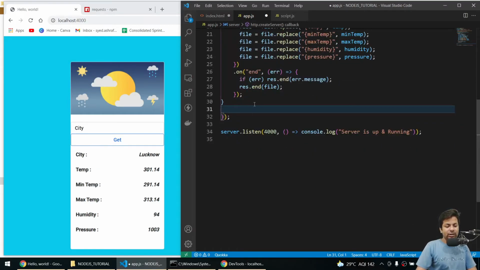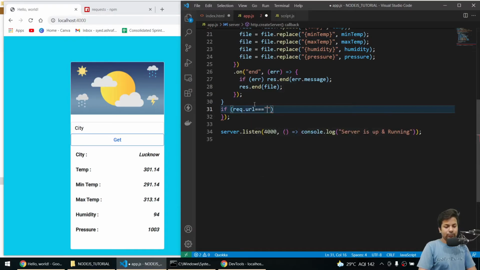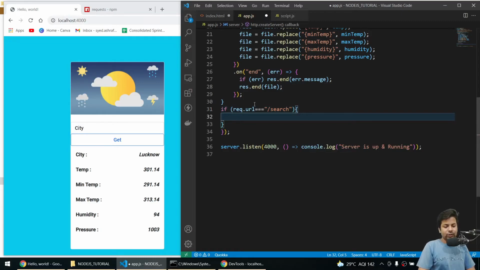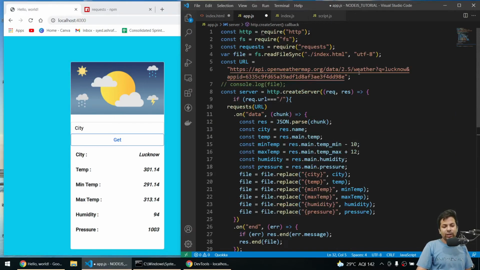This was server side rendering. Then we'll say if request.url is equal to slash search. So we'll request on the search, and we'll send the data by post or in the queries. So this is the query.